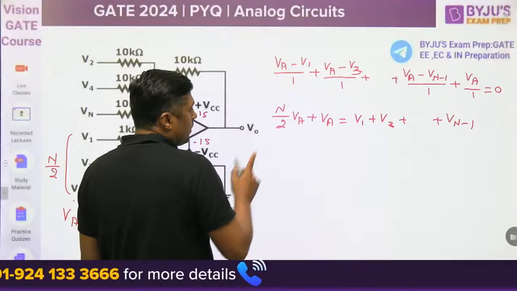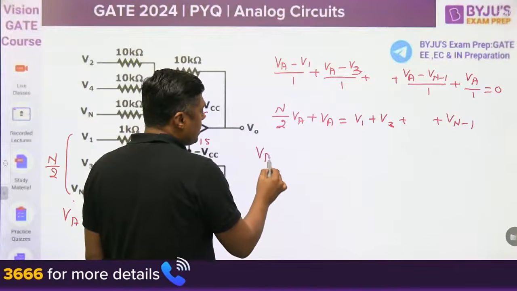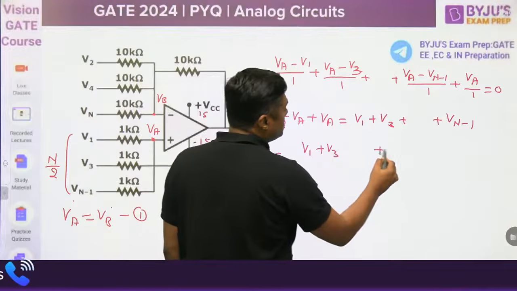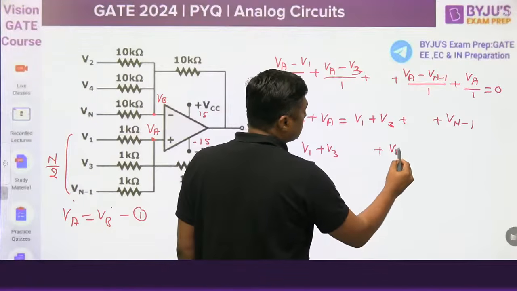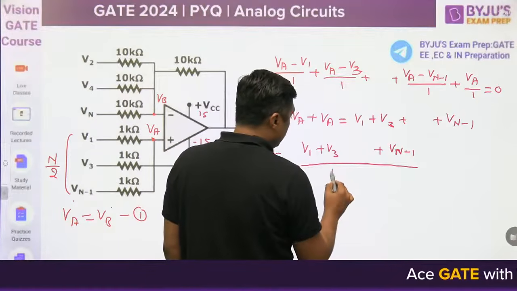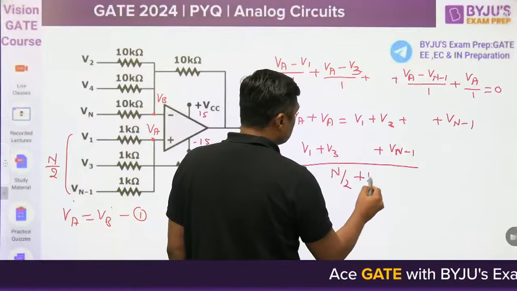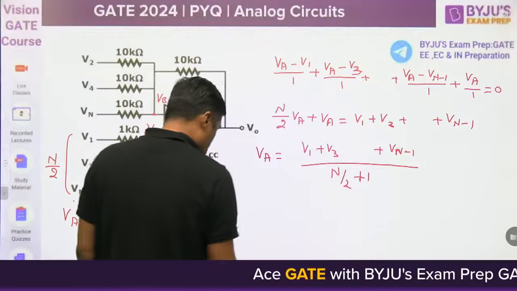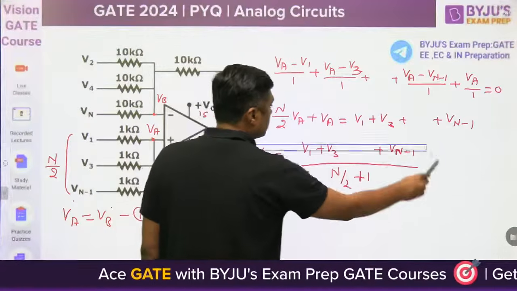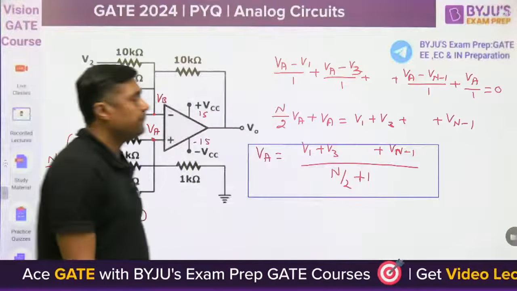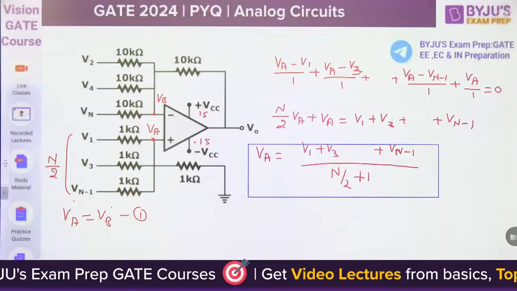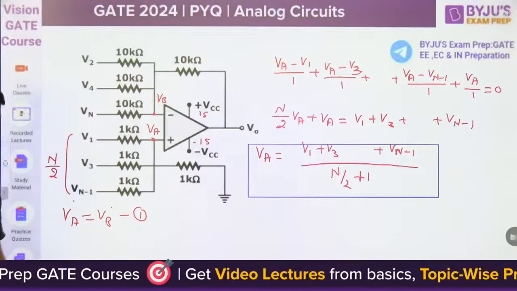Now from this you can find VA. VA will become V1 plus V3 plus Vn minus 1, upon n by 2 plus 1. That is the equation. This is VA.